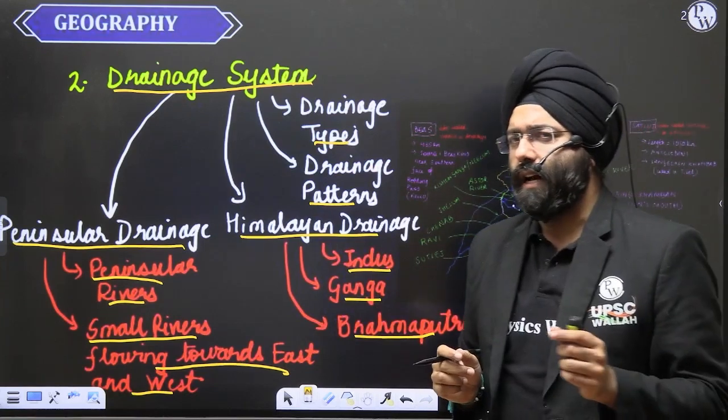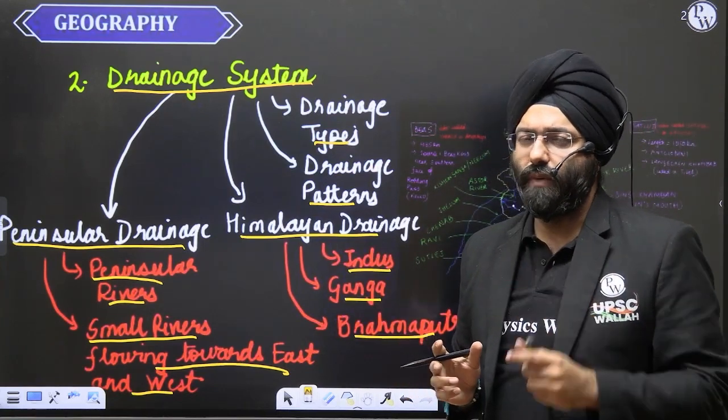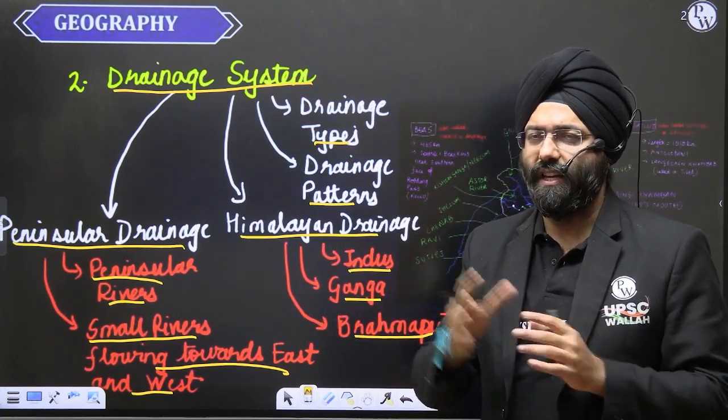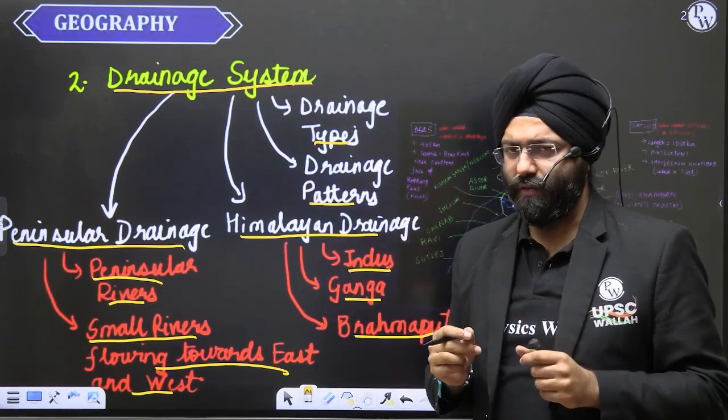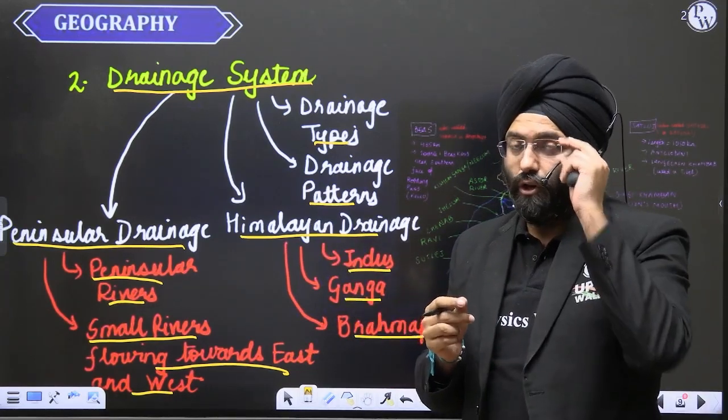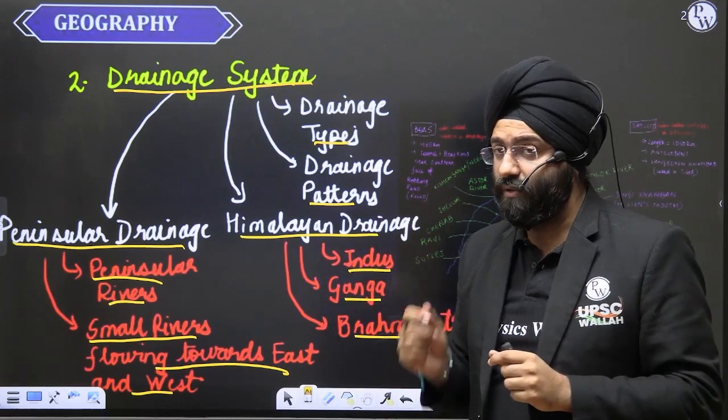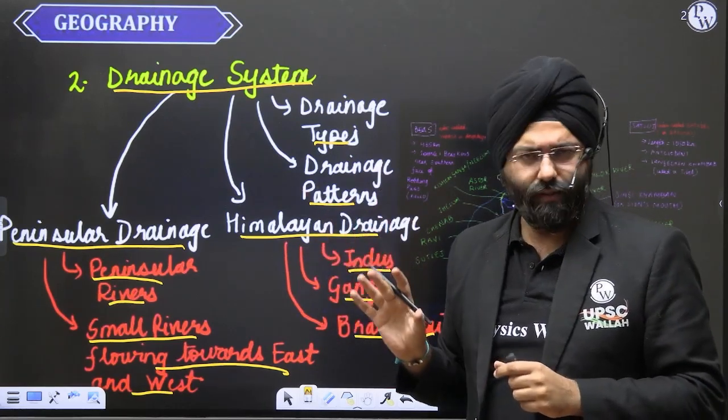Along with it, there are other dimensions like interlinking of rivers, what are the positive impacts, what are the negative impacts. Those things will also be covered in that drainage system, or should be a part of it, because that becomes important for your mains examination. But prior to that, you need to understand what the drainage system is.